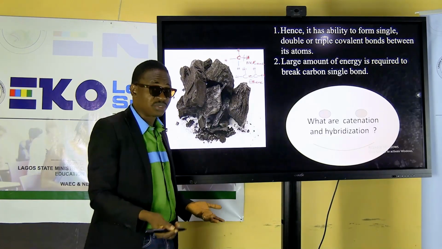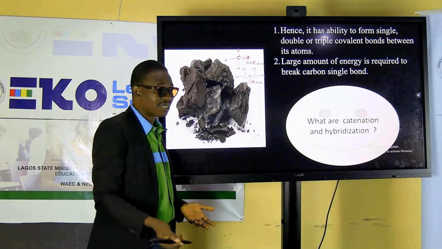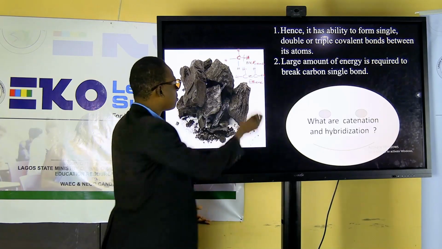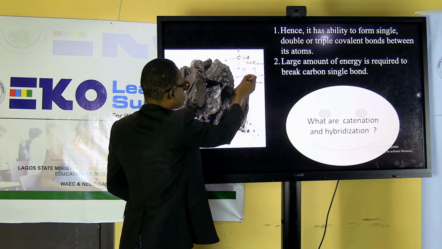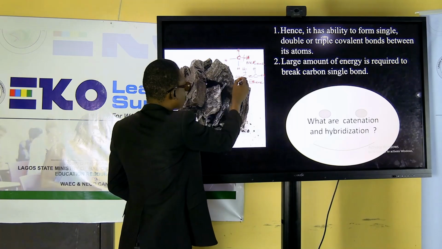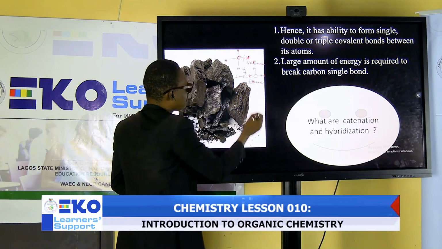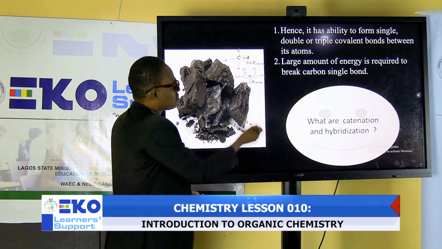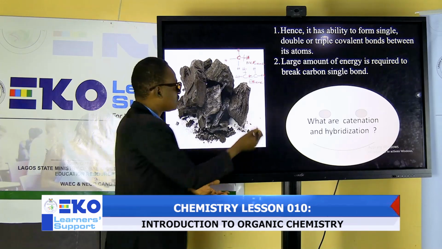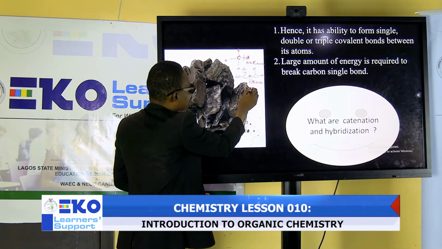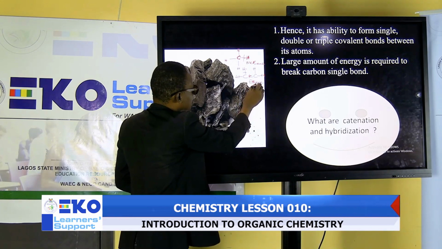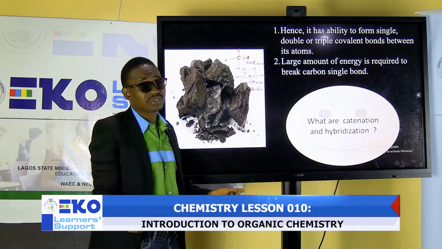Don't forget, I told you, carbon is a tetravalent element. The leg of carbon must be 4. Look at it: 1, 2. This 1, this 2. How many here? You have 2 here, making what? 4. So the bond between the carbons is double. It has the ability to do this.